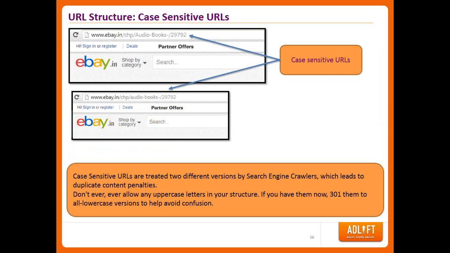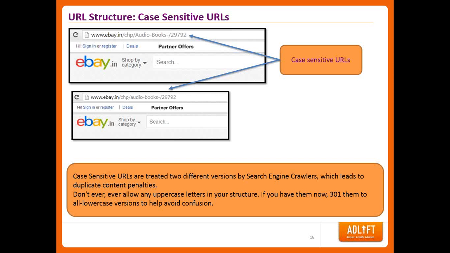Moving on to the other best practice for URL structure, that is case-sensitive URLs. We can see in the mentioned examples for ebay.in. The first URL is ebay.in/chp with capital audio-books and then the ID. In the next example, it's ebay.in/chp with small audio-books, and then the ID.